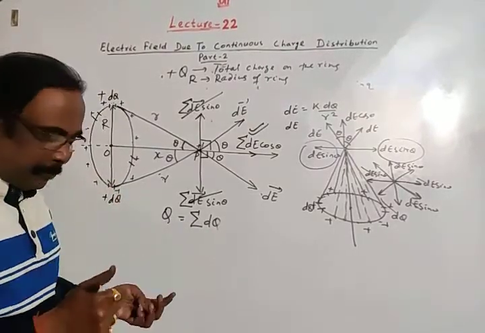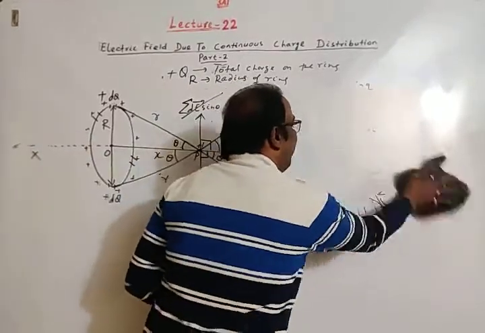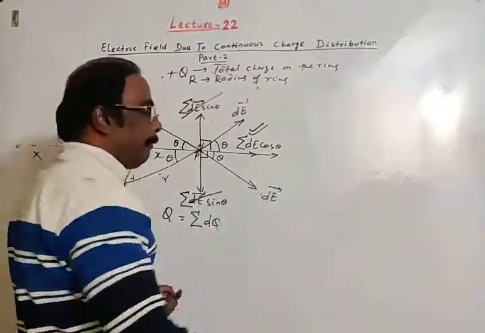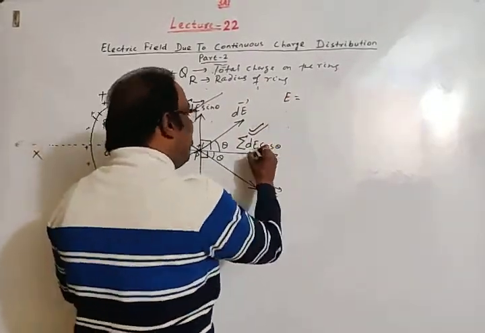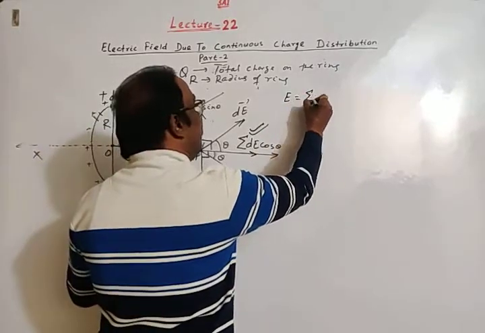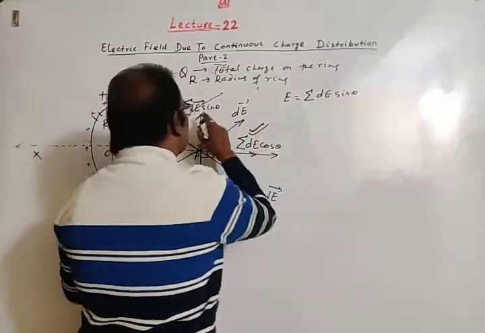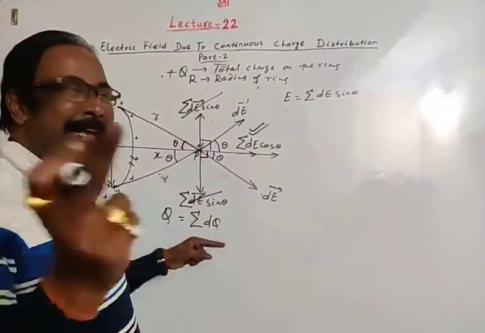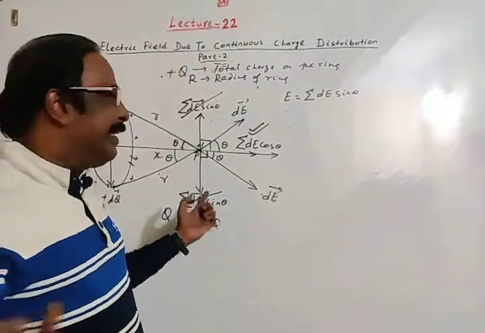This is the concept. Then the resultant or net electric field will be the sum of dE cos theta, since the sum of dE sin theta cancels out.